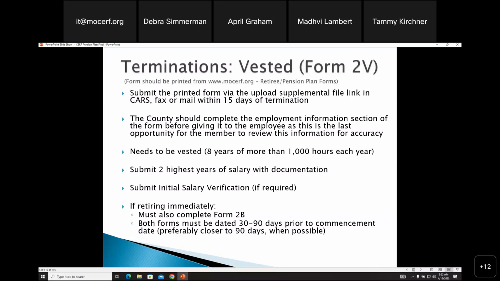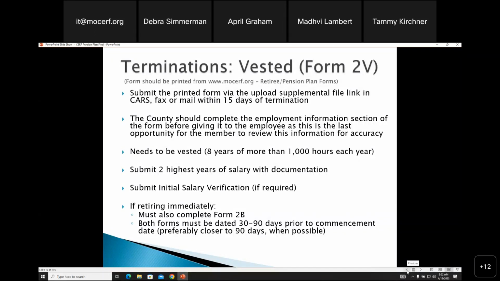The initial salary verification needs to be submitted for anyone who did not pay contributions or anyone prior to 2003, even if there are contributions. If you do not submit that with the 2V via CARS, we'll look. If it's not there, we'll submit it. We'll get it to you. We do request that these come back as soon as possible, just because we can't continue with the application process if we don't have that initial salary verification.